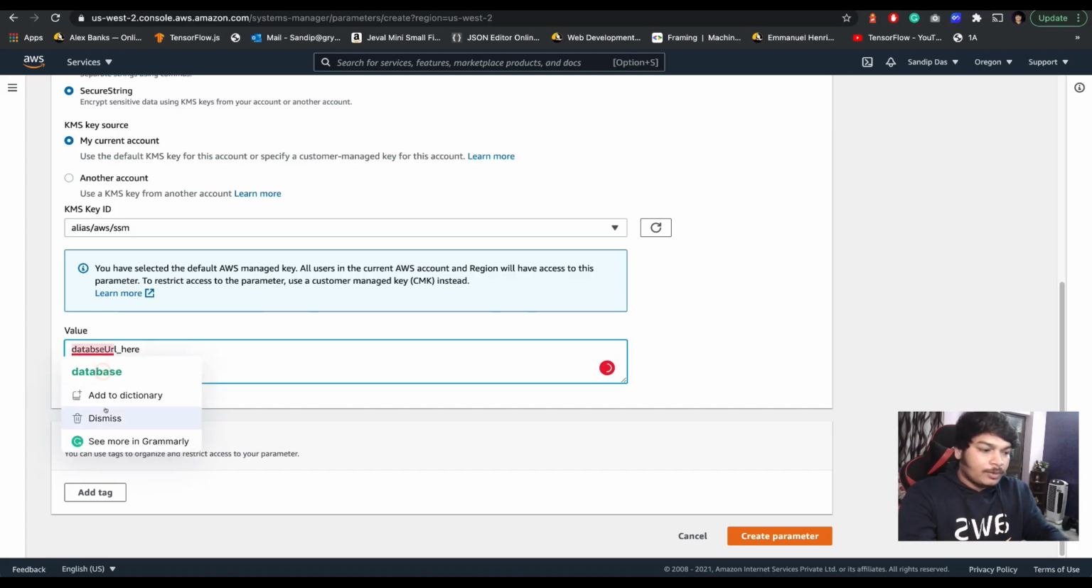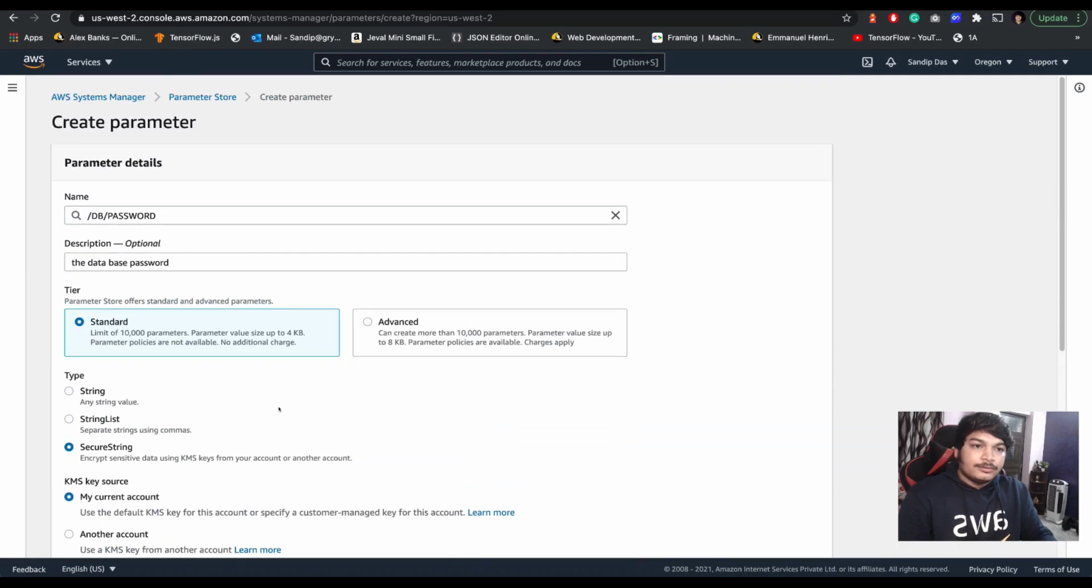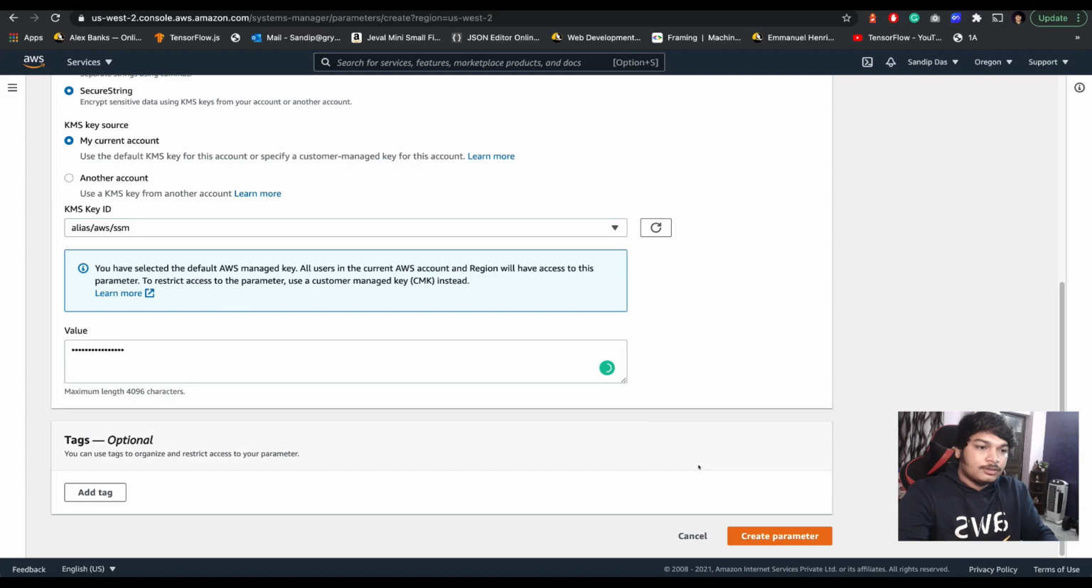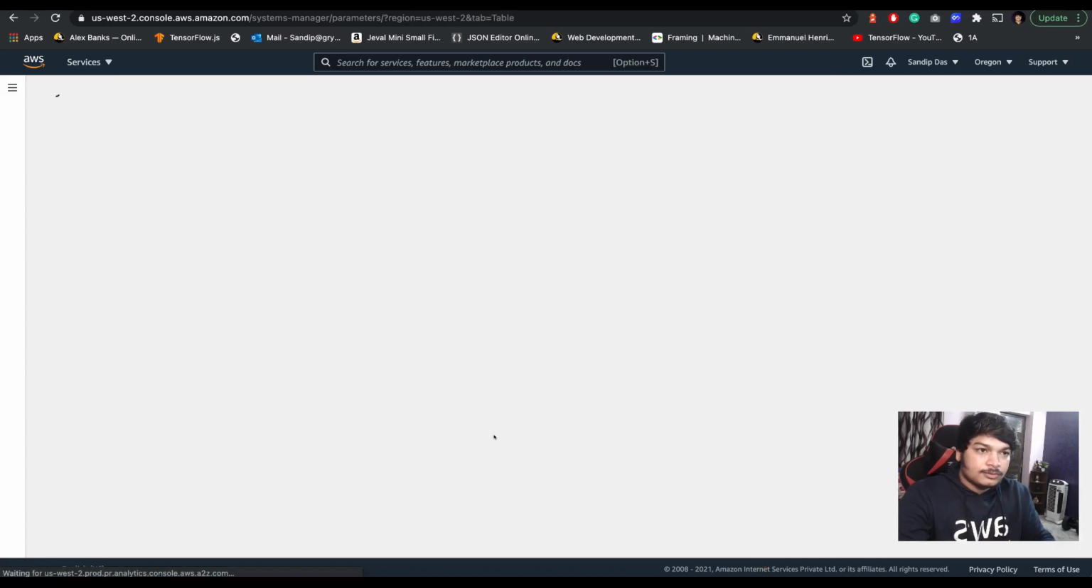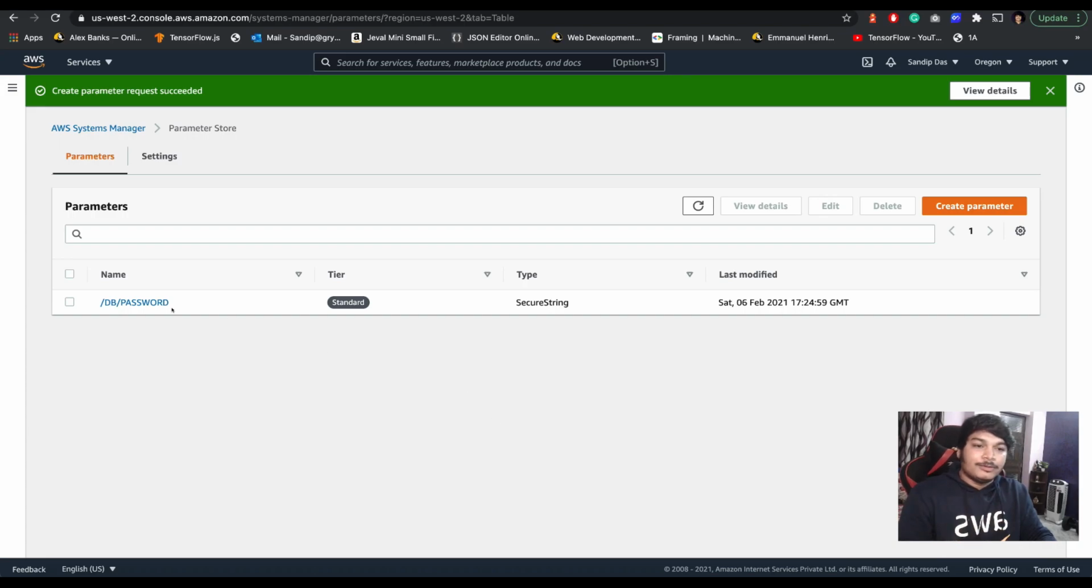Database URL here. Okay. You're done. Db password. Remember that this name, db password. Create parameter and done. So you created one parameter, the db password.